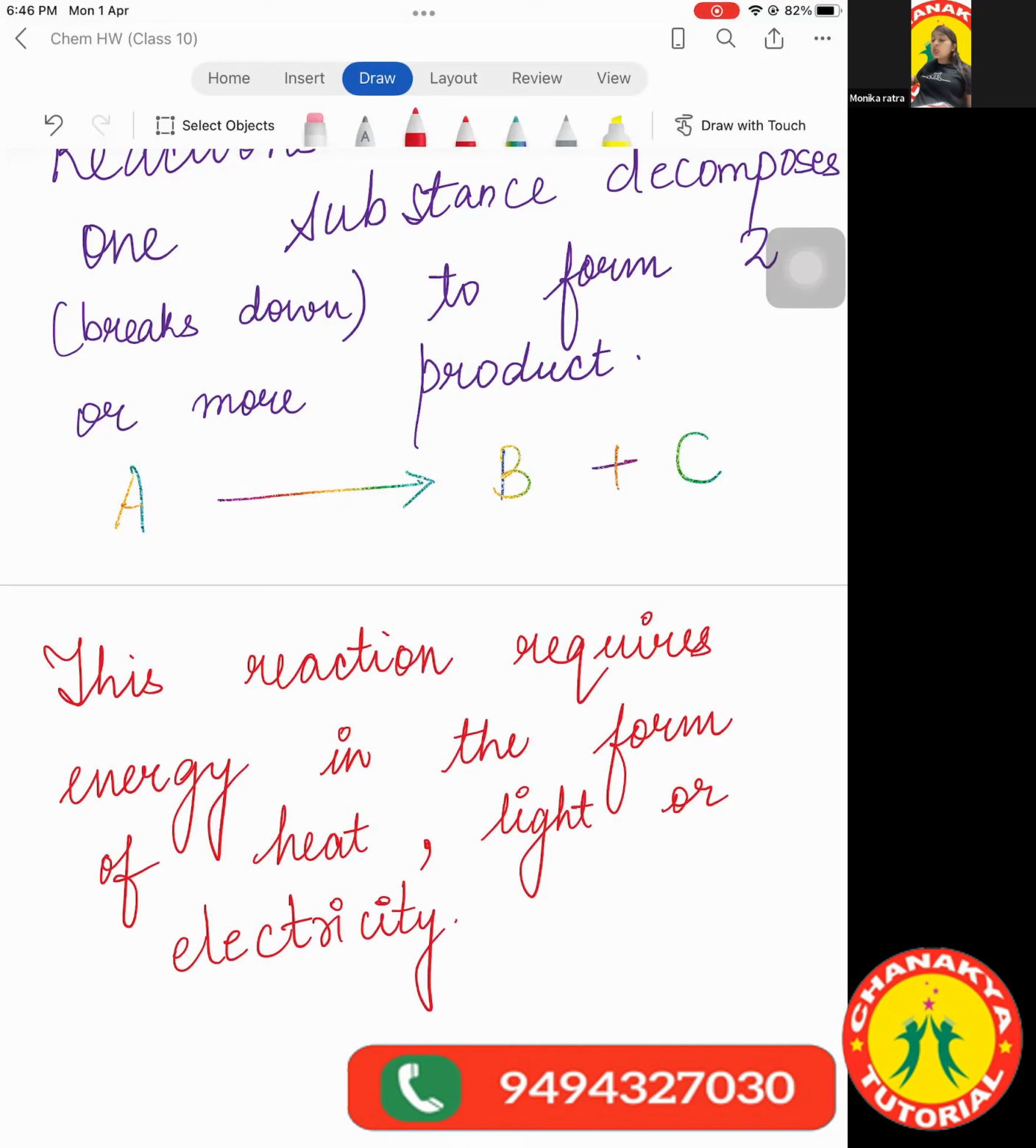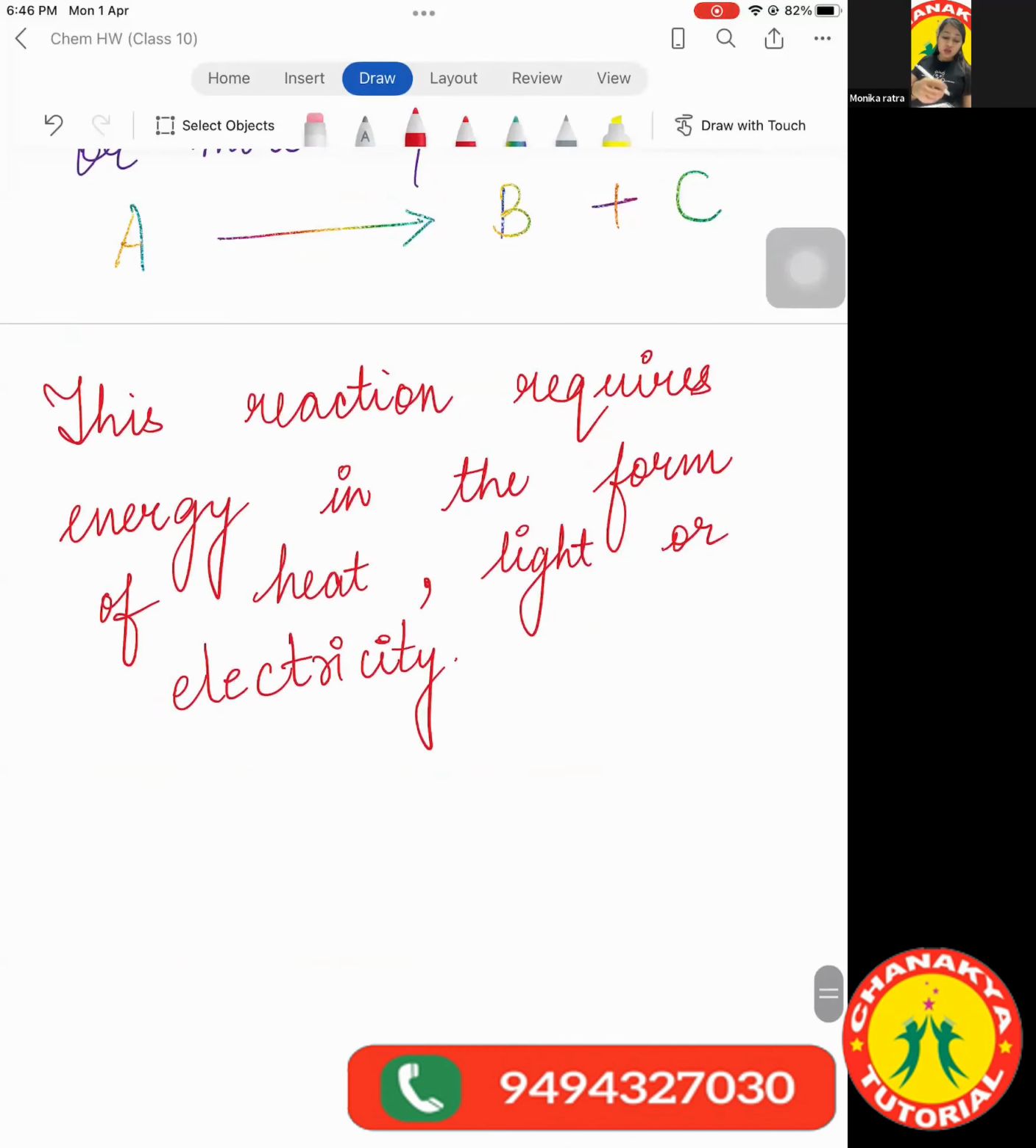So this reaction requires either heat, light, or electricity. Also, we have specific names for the reaction involving heat, the reaction involving light, and the reaction involving electricity. Let us look at it. So the first one is, basically, the reaction is of three types. It is thermal decomposition reaction.